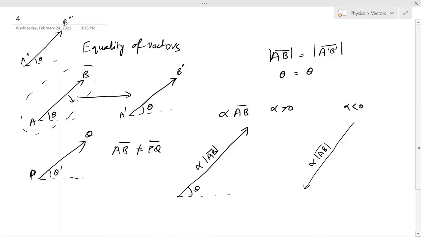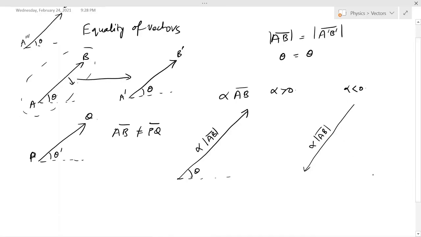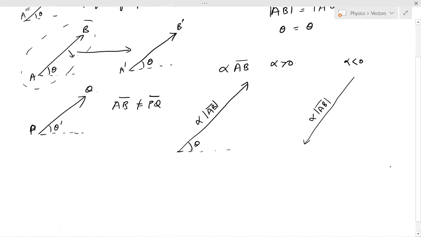So these are some operations that we have discussed regarding vectors. In this session we talked about vectors in the context of distance and direction, but there is no necessity that vectors are only of distance and direction.